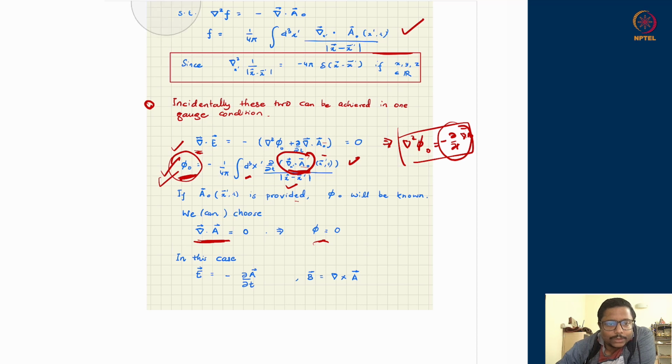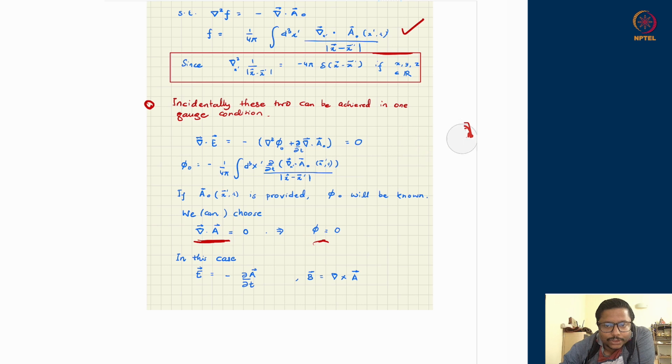In the Coulomb gauge, we can write down the wave equation just as we wanted. Phi becomes 0 and divergence of A becomes 0. If phi becomes 0 in the new gauge, this term will not be present. So electric field will be totally obtainable from the temporal derivative of the remaining A. A0 or phi has been put to 0. So only vector quantities are going to determine your physics in this gauge. So electric field will be minus del A upon del t, and magnetic field, like before, will be curl of this A. So far so good.